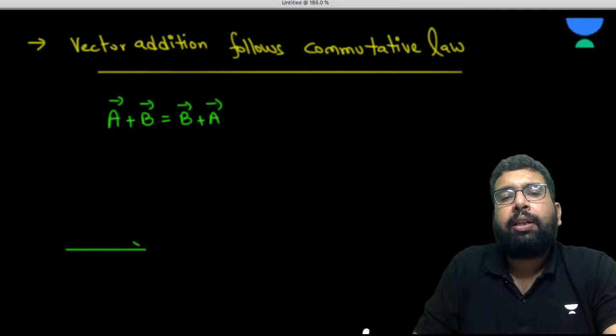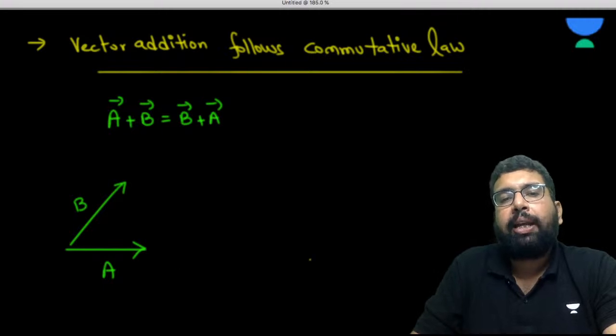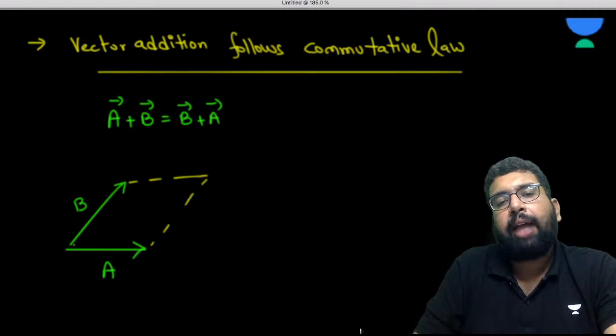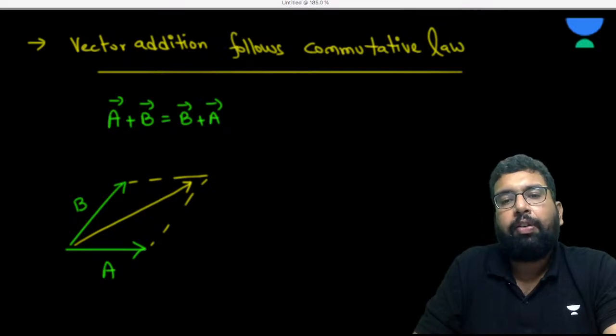If this is A and this is B, we can make A here, and this is the parallelogram. So this A plus B is this. Very, very simple. So this is going to be the R.